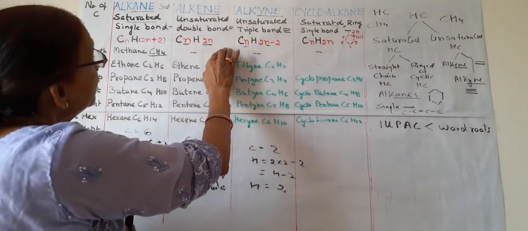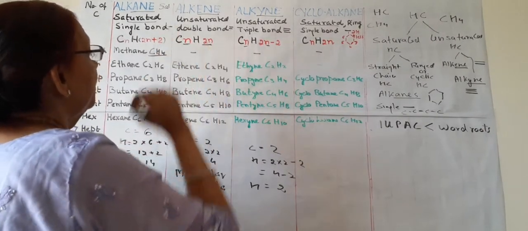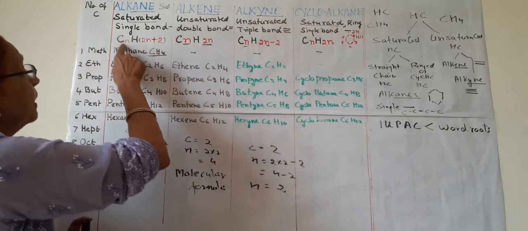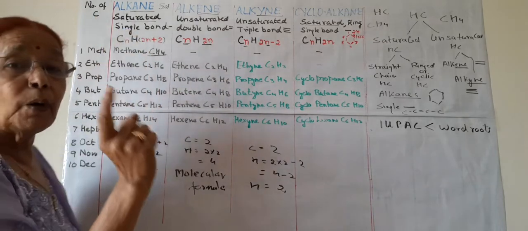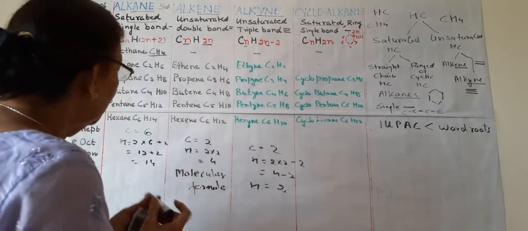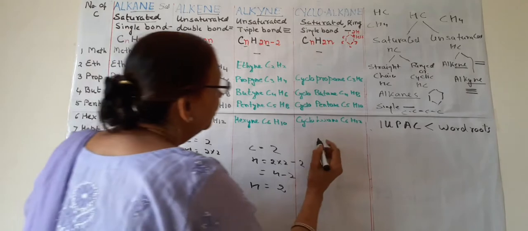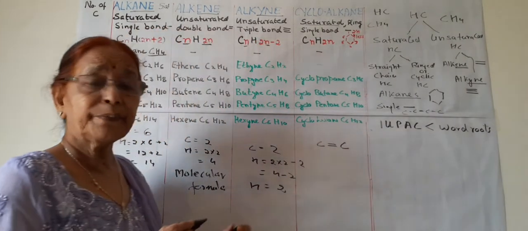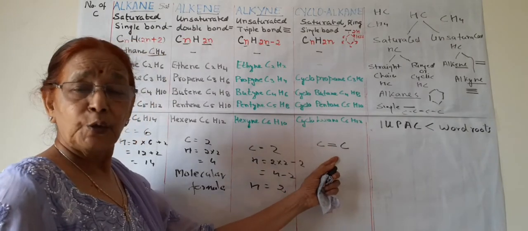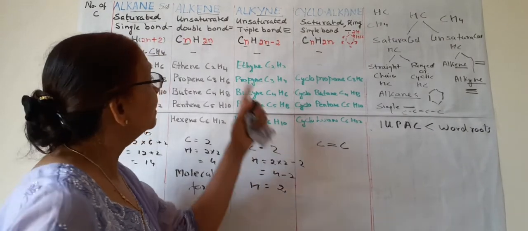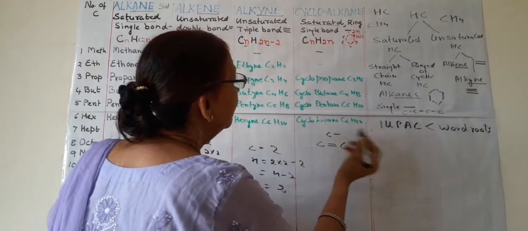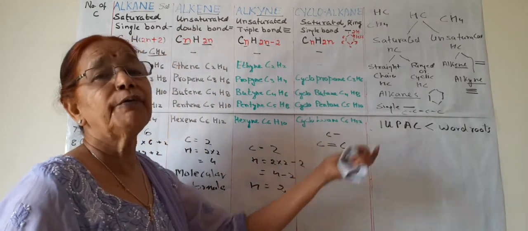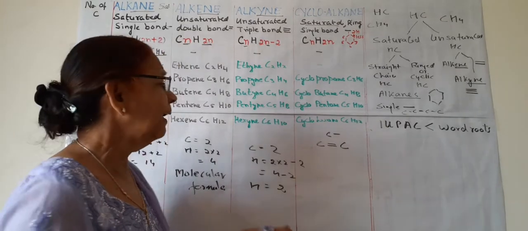Now unsaturated, these have a double bond. How? No methane is there, because if only a single carbon is there, a double bond cannot be formed. A double bond will be formed only if at least 2 carbons are there. So if a single carbon is there, it can only make a single bond with carbon or with another element.